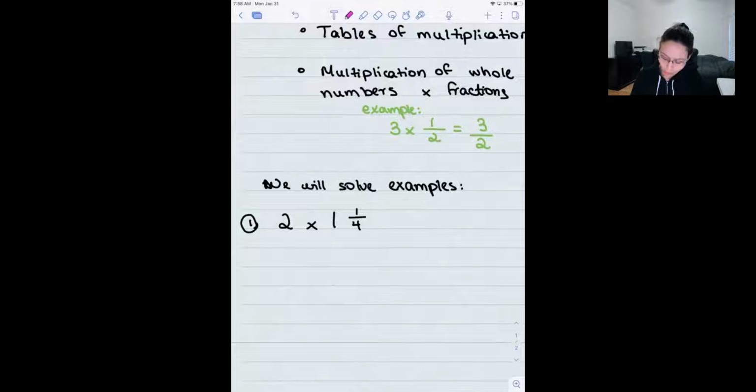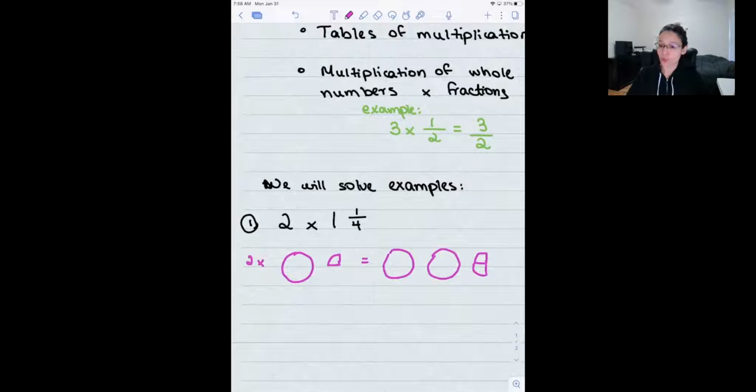So 1 1/4, this is 1 unit, all right? Let's say 1 circle, and then 1/4. If I divide that into fourths, okay, so that over there is 1 1/4. If I multiply that by 2, okay, 2 times that, that is the same as this, another one of those, and then 2 of those fourths, right? So this looks over here like 2 1/2.